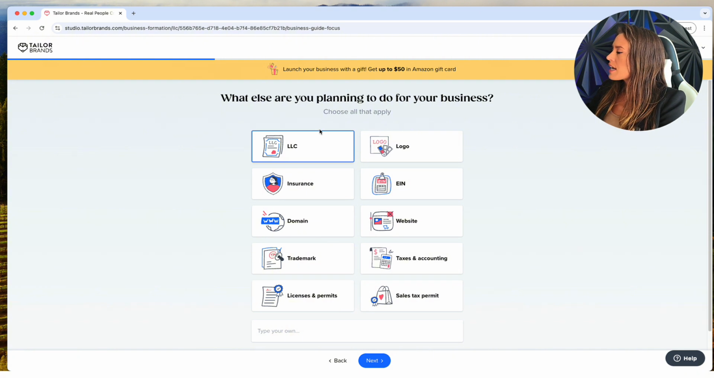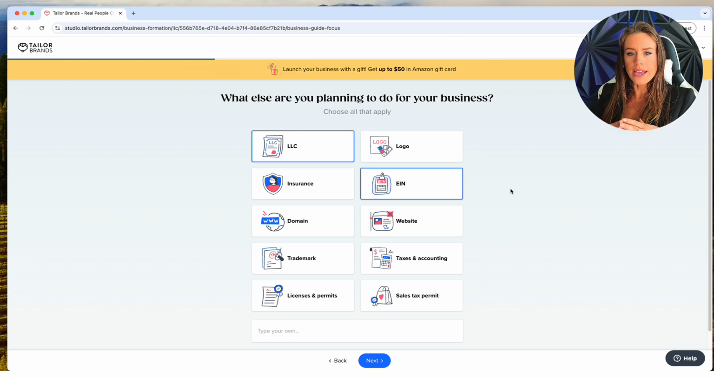And what are we planning to do today? So make sure LLC is highlighted in blue. And then I also want you to select EIN. Your EIN number is really important. It's basically like the social security number of your business. So you're going to need it when you file your taxes. You're going to need it if you open a business credit card or a business bank account. So at some point down the line, you more than likely will need to have an EIN number.